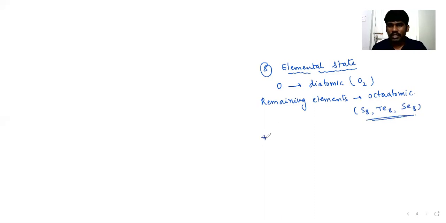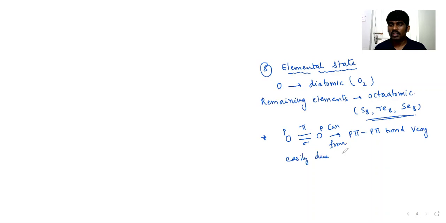The reason you have to know. If I write O double bond O, oxygen can form a double bond, sigma and pi. This pi bond is formed by overlap of p orbital of oxygen with p orbital of oxygen. This type of pi bond is a p pi bond. Oxygen can form p pi bond very easily due to small size.